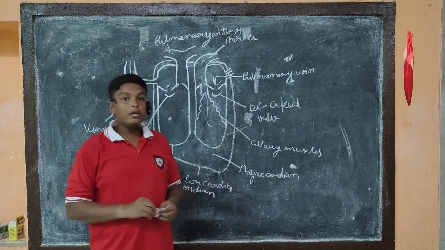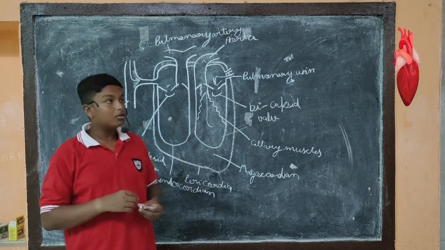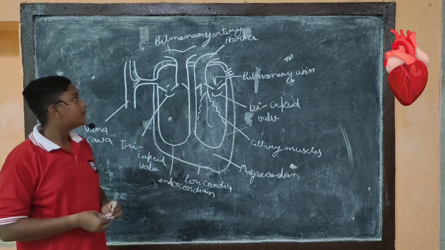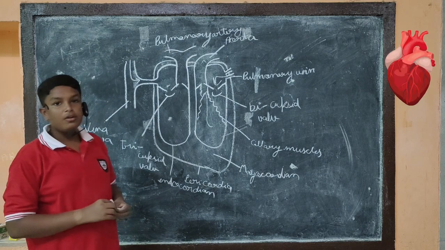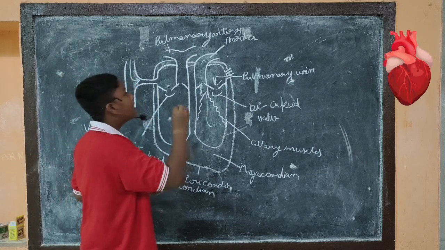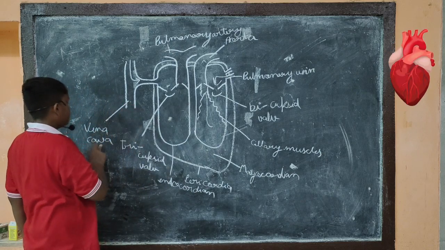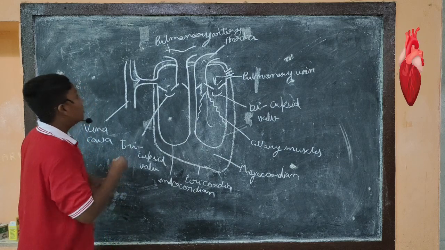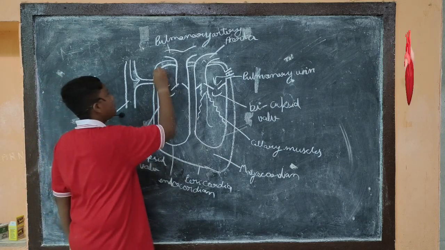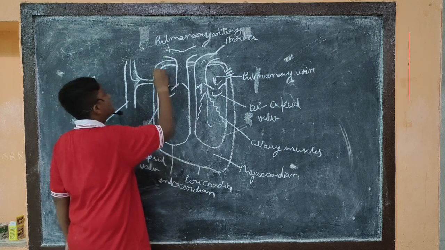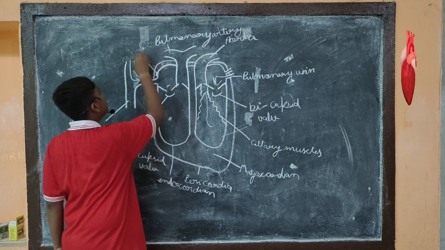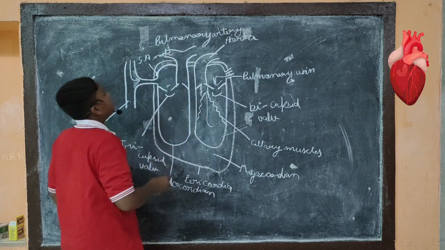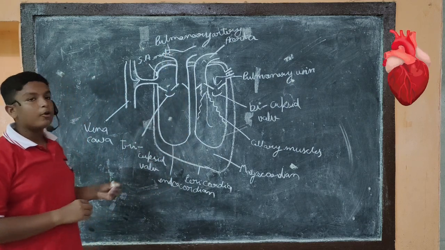From the organs, the cells present in the organs take the oxygen, and the product that they form is carbon dioxide. Then the carbon dioxide rich blood is transferred to the vena cava and then to the right auricle, and this process goes on. Here an important point is that near the vena cava, there is a muscle known as the SA node. Its full form is sinoatrial node.